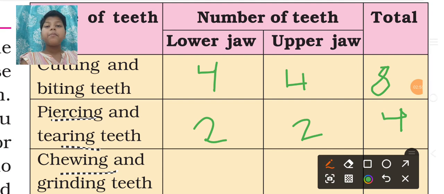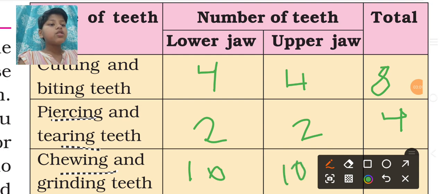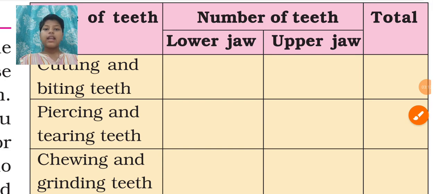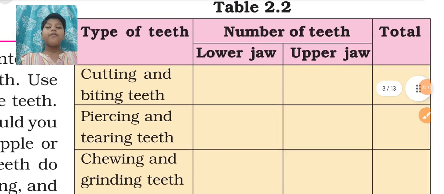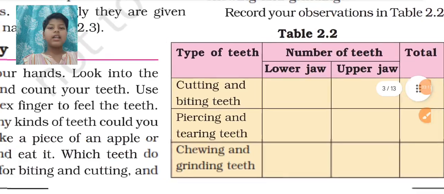So the number of premolars and molars, or chewing and grinding teeth, would be 10 in the lower jaw and 10 in the upper jaw. So in total it would be 20, right? So now we have filled the table.